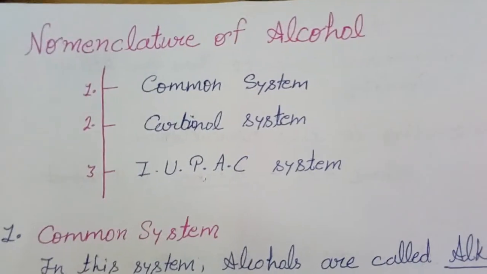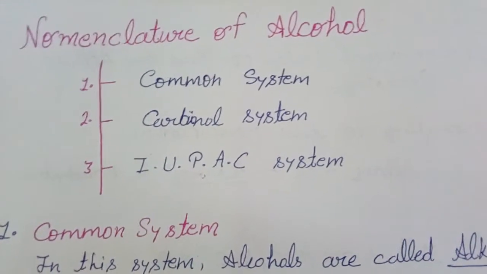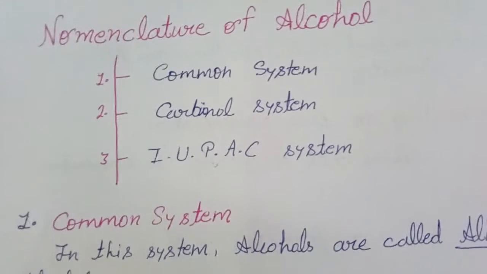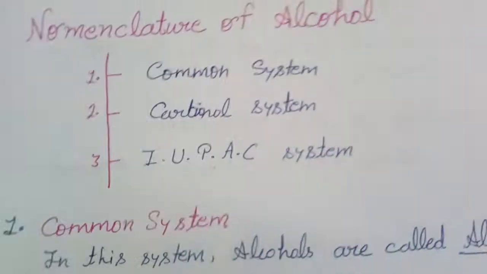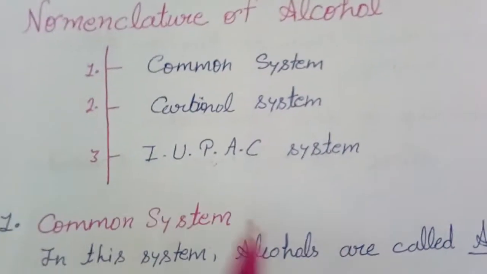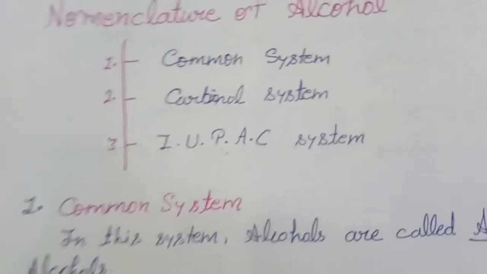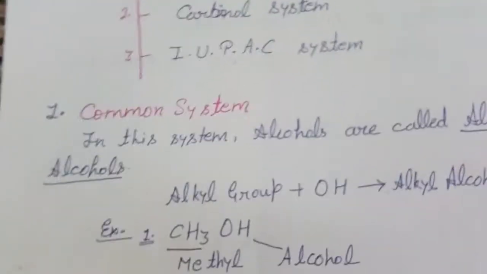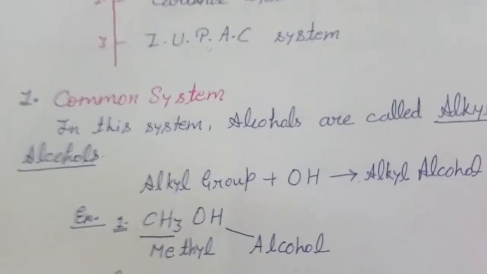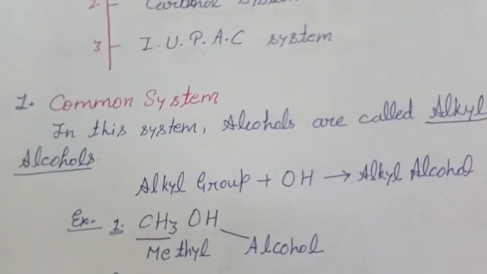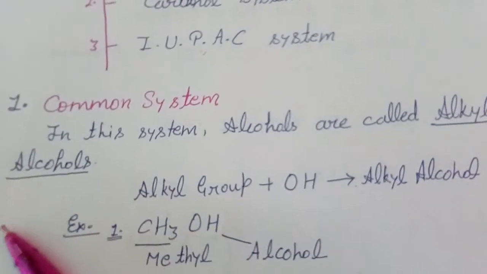So alcohol has the naming types: common system, carbonyl system, and IUPAC system. So the first system is the common system.